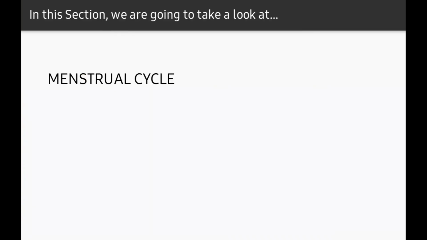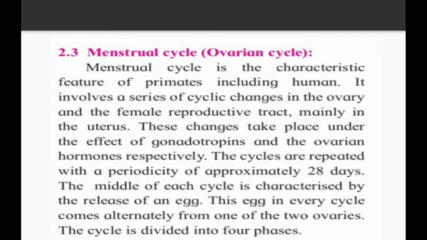In this section, we are going to take a look at the menstrual cycle. The menstrual cycle is a very important phase in a female's body. The menstrual cycle is responsible for the reproduction process. So let's see what things are present in the menstrual cycle. The menstrual cycle is also said to be the ovarian cycle. The menstrual cycle is a characteristic feature of primates including humans.